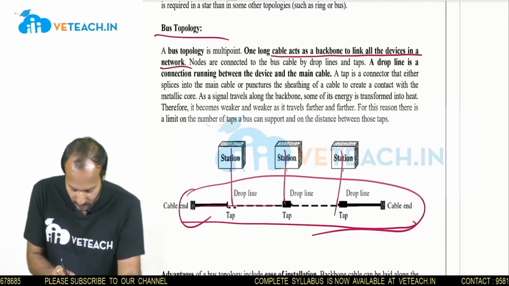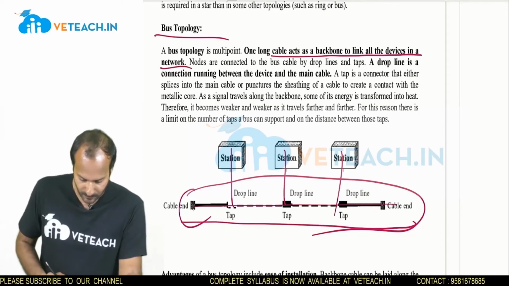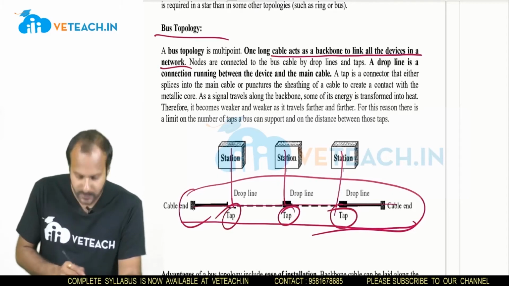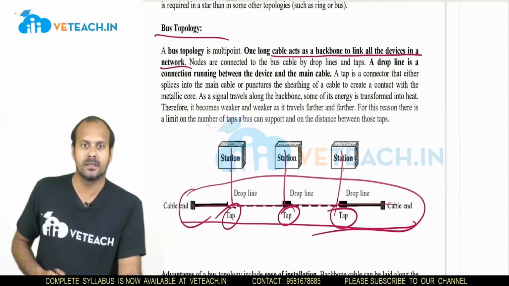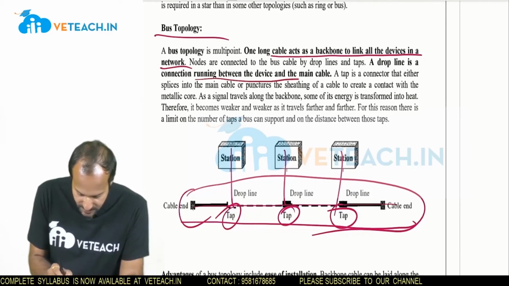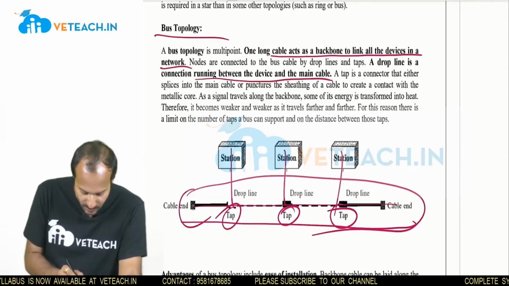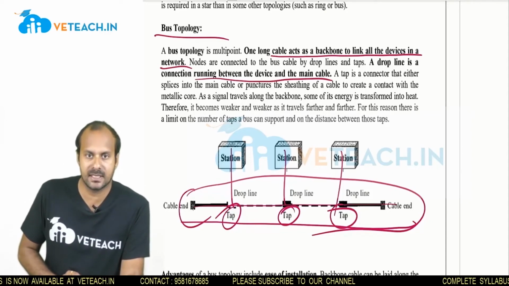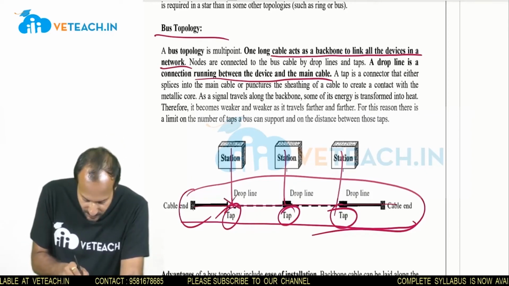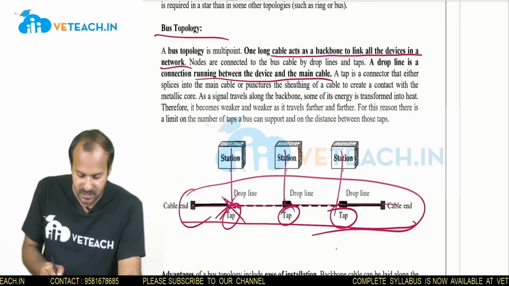So this is the long cable that acts as a backbone for all the stations, and a tap is there to transmit the data from station to station, and a drop line runs between the devices and the main cable. And how the communication is done in the bus topology: the tap is used as a major mediator to communicate from station to station. If there is a disconnection in a particular link, then the entire communication will be lost.